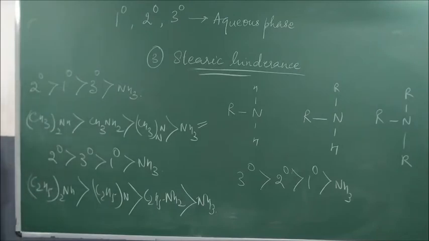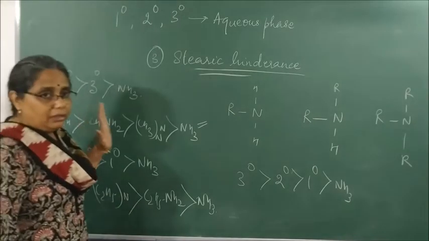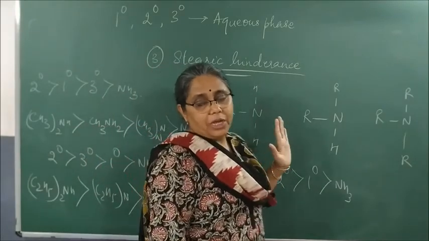The order changes, so you should read the question carefully. What is the order in case of primary amines, that is methylamine, and how does the order in case of ethylamine change? Is it clear? You cannot generally write it. This entire thing comes for 5 marks in the PU board.